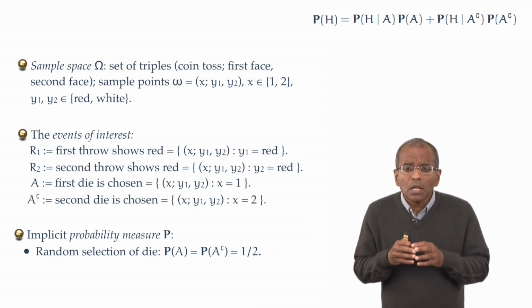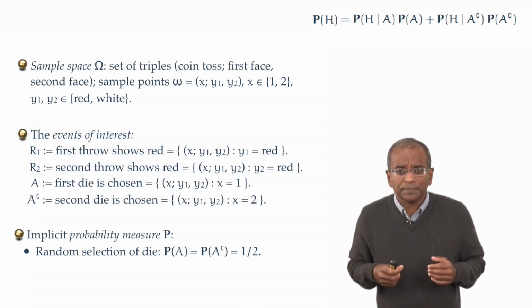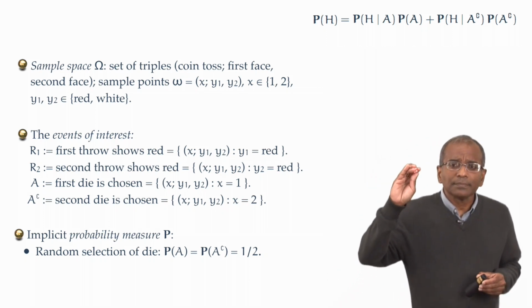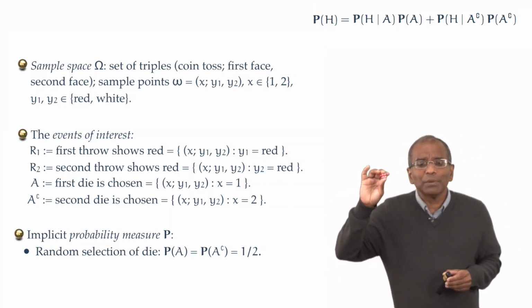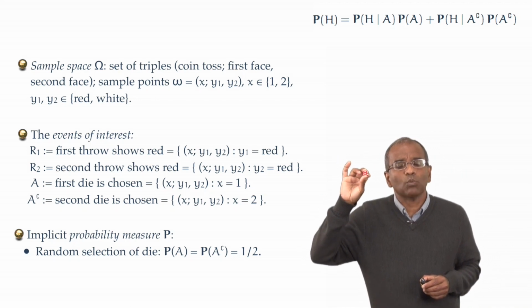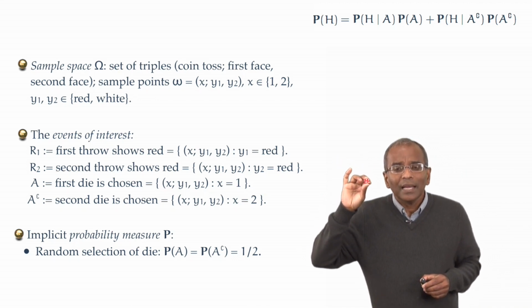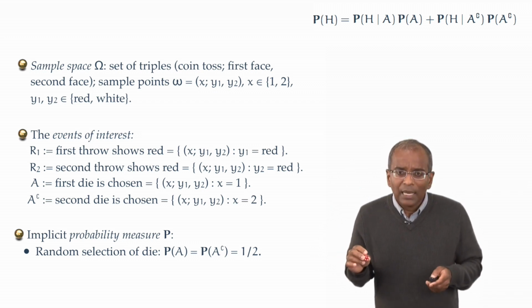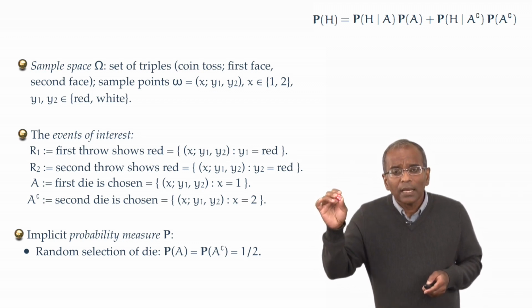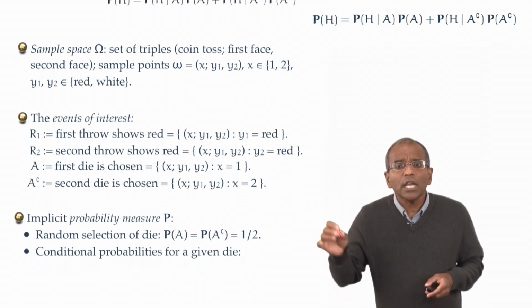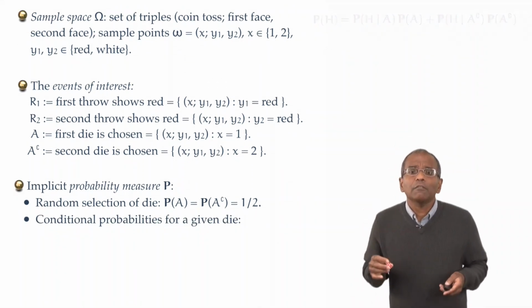Very well. How do we proceed? Now, once a die is selected, there's no ambiguity about which die is selected. I picked up die 1 with 5 red faces and 1 white face. Now the chance experiment is very, very clear. For this die, the chance of throwing a red face is naturally 5 in 6.